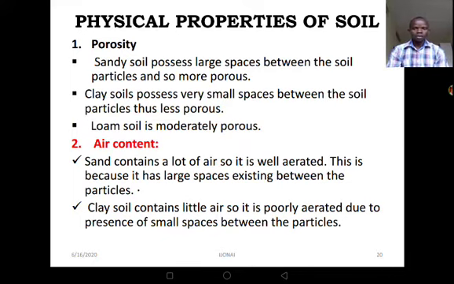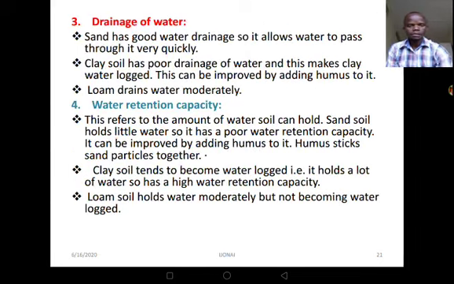And I think when you look at porosity, you can easily get the reason why it is poorly aerated. Then loam soil is just in between clay and sandy soil. So it is moderately aerated.